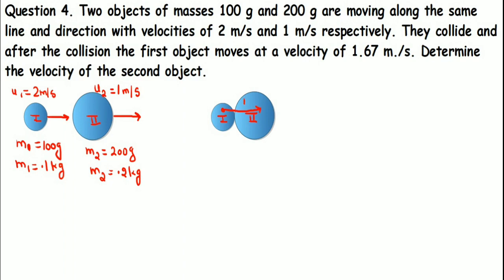And what happens when two objects collide? Two objects will interact with each other, means they will apply force onto each other, and these two forces are equal and opposite in direction. Correct? So we are writing F12, that means force of first object onto second object, and F21 as force of second object on first object. It is equal and opposite by the third law of motion.